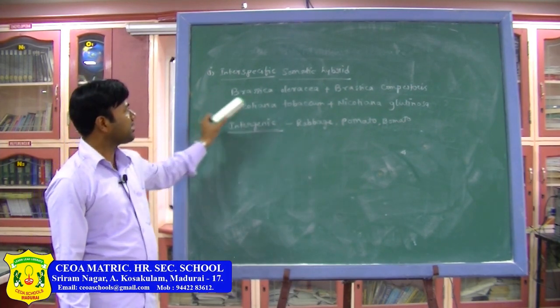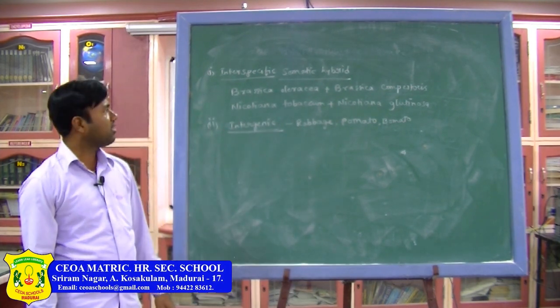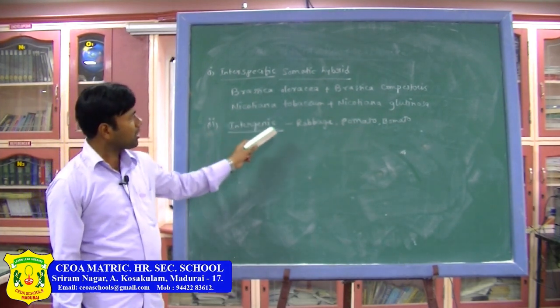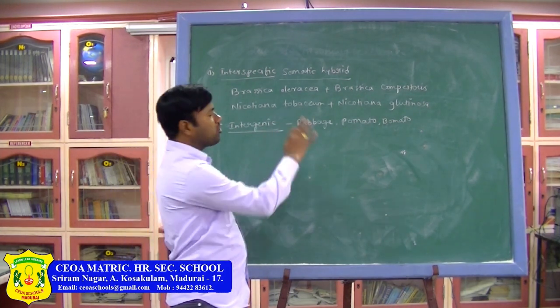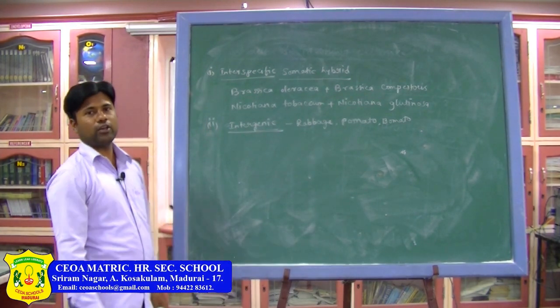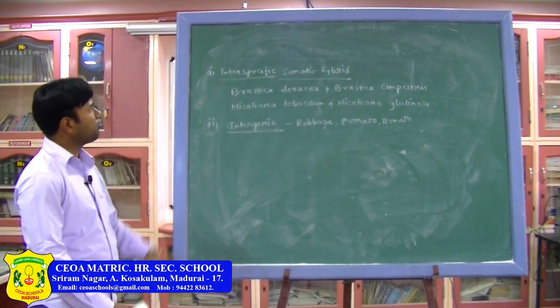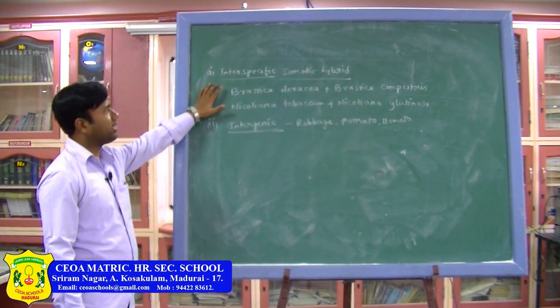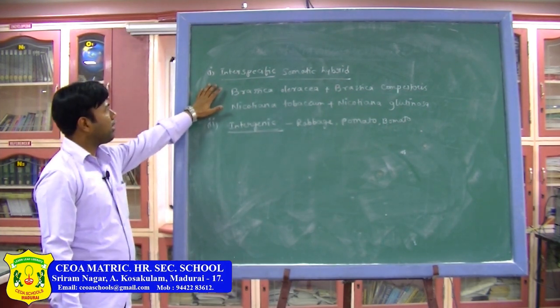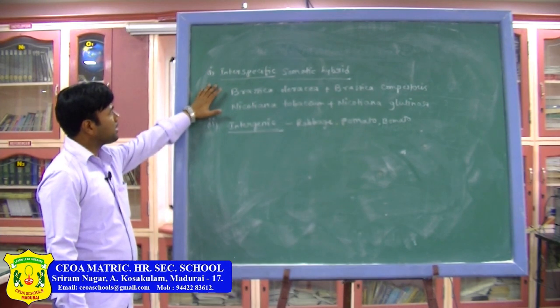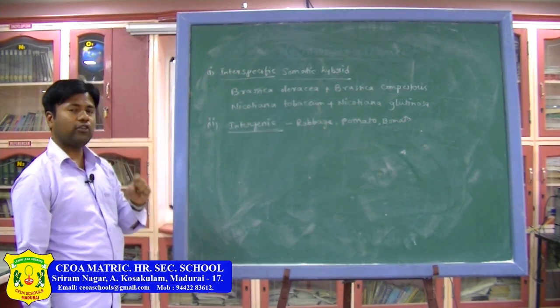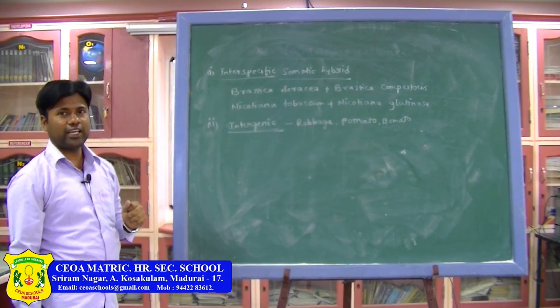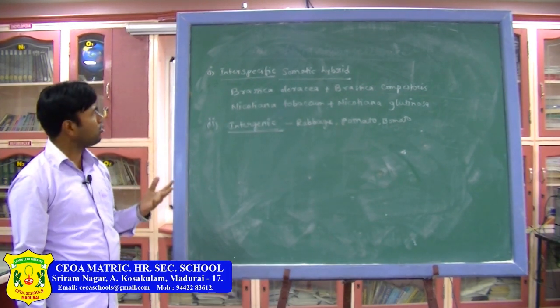In that, Brassica oleracea and Brassica campestris, Nicotiana tabacum and Nicotiana glutinosa. Whenever crosses occurred between these two, whatever we are getting is an example of interspecific somatic hybridization, or somatic hybrid. So why are we calling it interspecific or intergenic? Let us see. Saccharum avicennarum and Saccharum barberi we have also learned.